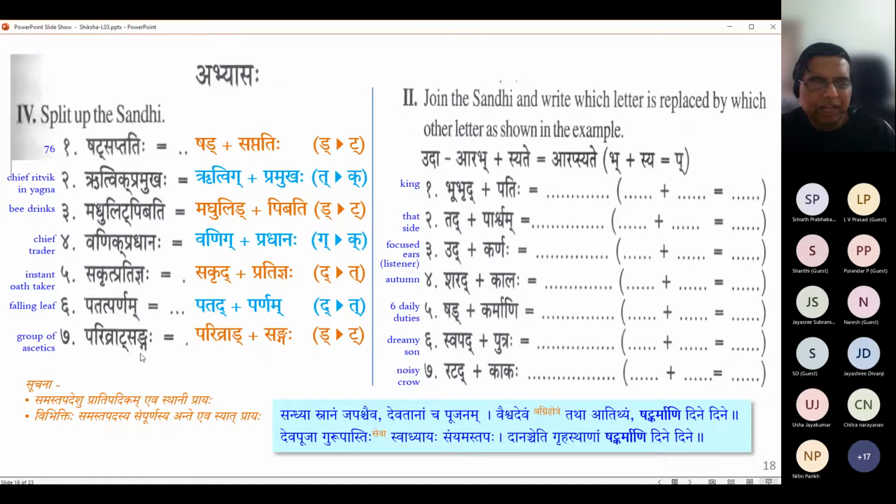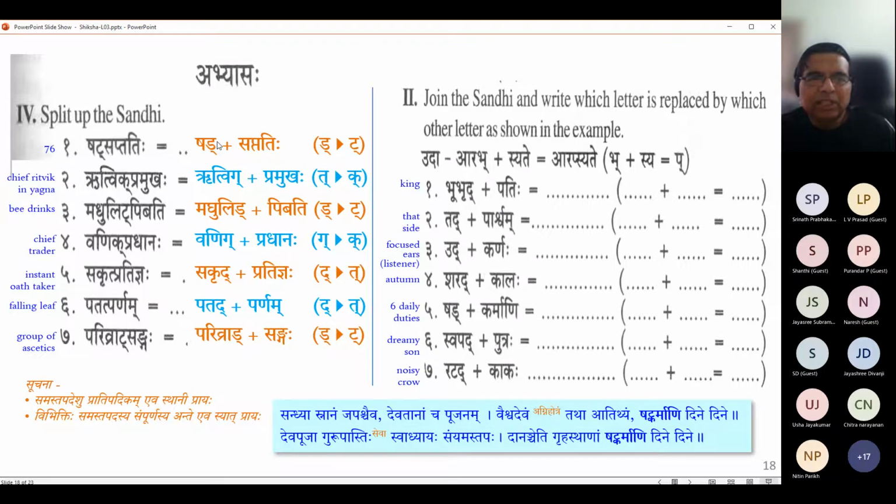That means if I am in association with a parivrat, who is an ascetic, then I become parivrat sangha, because I am there next to one such person, discussing with him or whatever, hopefully doing something useful. Okay, all right. So that is the process.